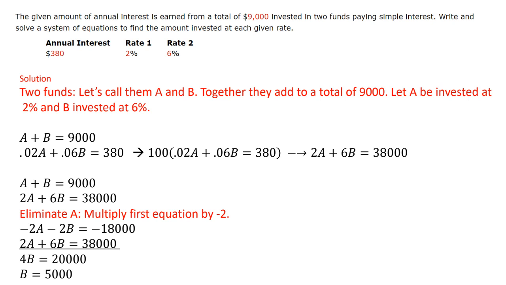I'm going to divide by 4 on both sides, so I have b is equal to 5,000. So what this is telling me is that I invested $5,000 out of my $9,000. I invested $5,000 into investment B.